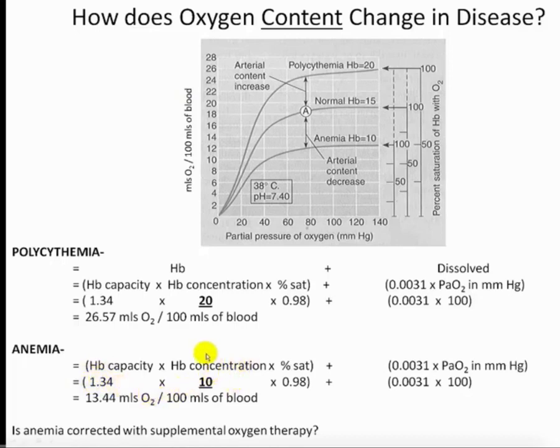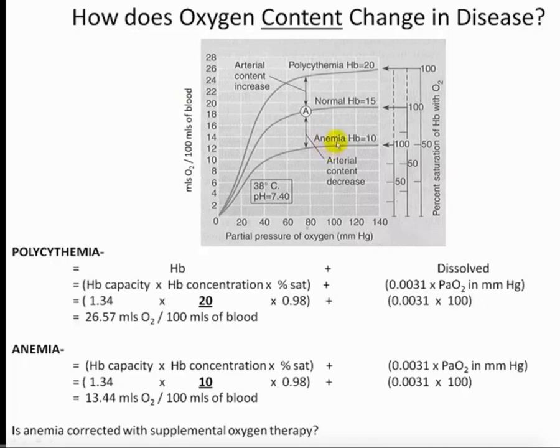So, and the consequences when the hemoglobin concentration drops down to 10, as we see in this curve, we kind of have this downward shift, and overall, the important aspect is, despite the fact that we're near saturation on our oxyhemoglobin, again, overall our content is significantly lower. And lastly, what this will raise the question for anemia is, given the fact that we're near saturated on our oxyhemoglobin, given the fact that we're near 100%, the question then becomes, what effect will supplemental oxygen therapy have for a patient who's anemic? If you give them 100% O2, will that correct their anemia?